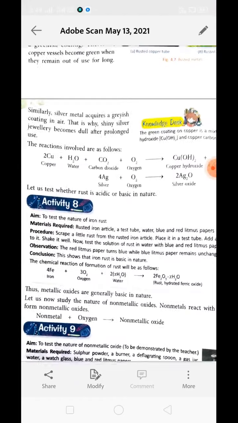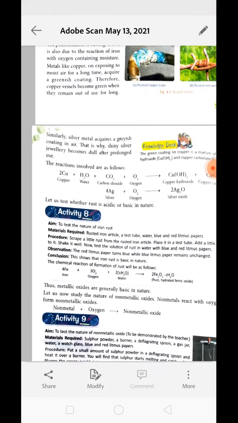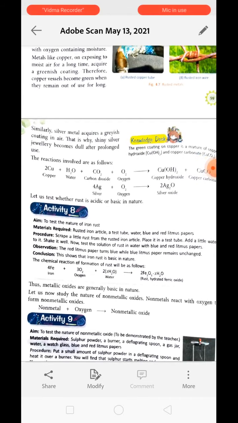You will be surprised to know that the red litmus changes into blue color, but blue litmus does not show any change in color. It means there is a change in only the red litmus paper into blue, which indicates that the solution was basic in nature. So again it is proven that metal oxides are basic in nature. Metal oxides are generally basic in nature.